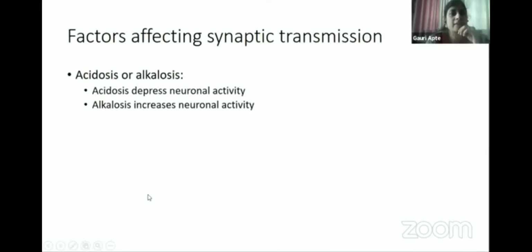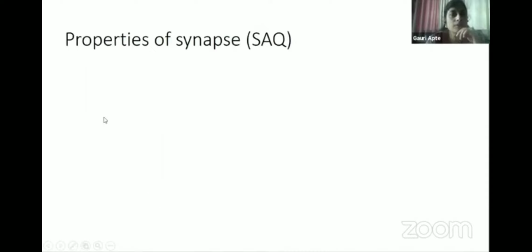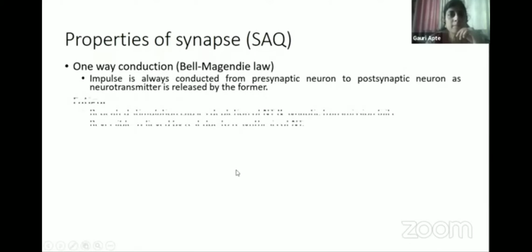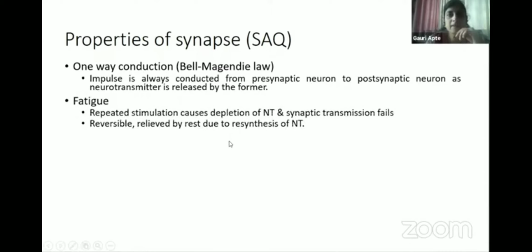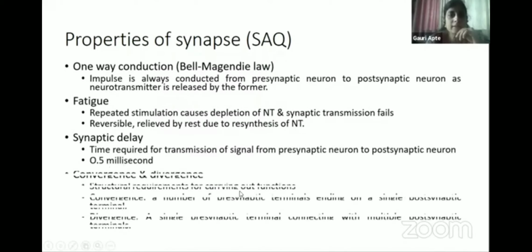Now, various factors affect the synaptic transmission. This can also be asked as a short note. Properties is also commonly asked as a short note. So, one-way conduction: there is always conduction from presynaptic to postsynaptic. Fatigue: repeated stimulation causes fatigue. Synaptic delay: some time is required for transmission, 0.5 milliseconds, so this is delay.